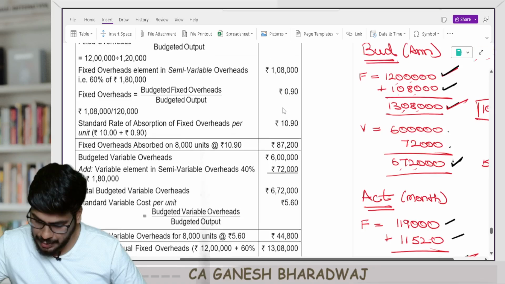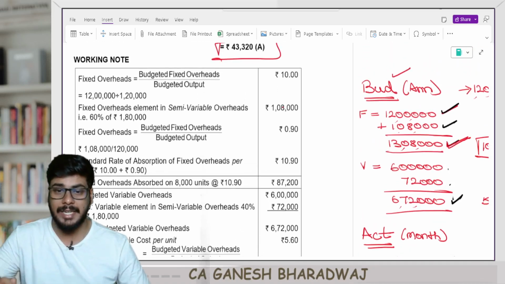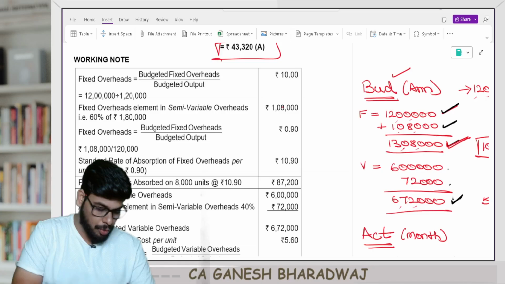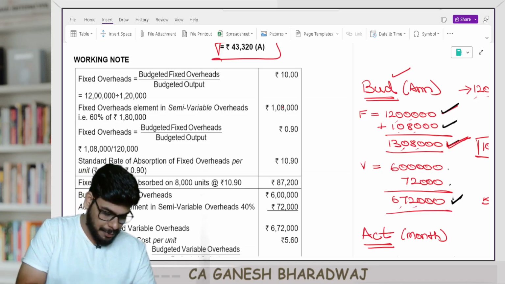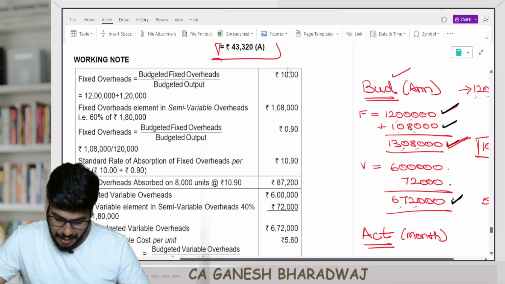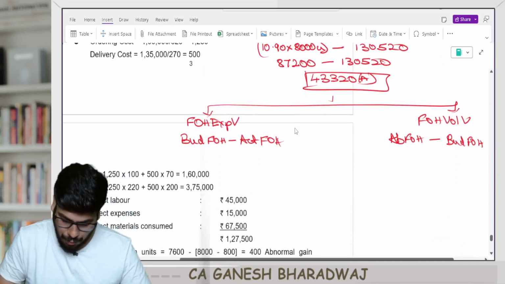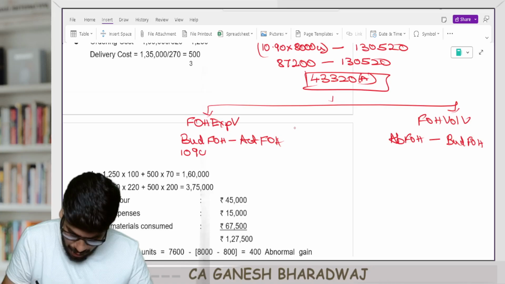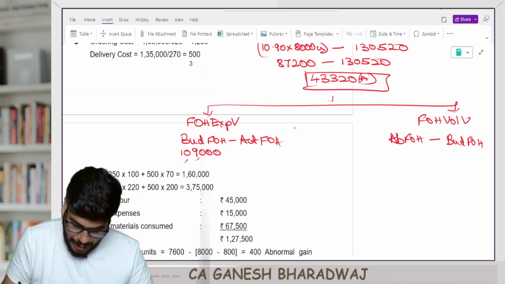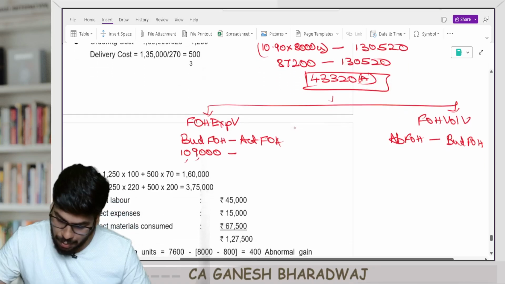Now, guys, tell me, how much is budgeted fixed overheads? I had budgeted a fixed overhead of how much? 13,08,000. Wait, that is for 1 year. We are talking about 1 month. So 13,08,000 divided by 12. 1 month, the budgeted fixed overheads is how much? 1,09,000. Are you clear with this? It's going to be 1,09,000 minus the actual fixed overheads.